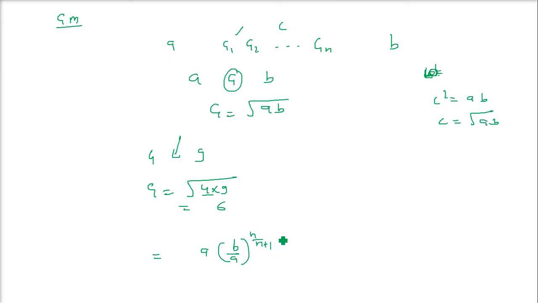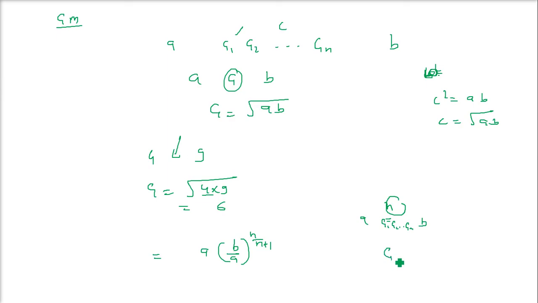There is a theorem also that if n geometric means are inserted between two quantities A and B, then the product of the n geometric means, G1, G2 till Gn, is the nth power of the single geometric mean between the two quantities.